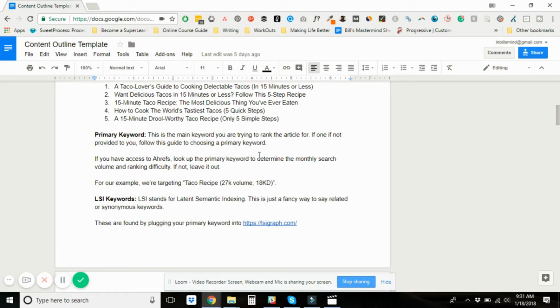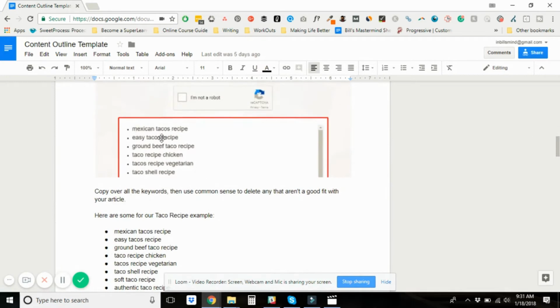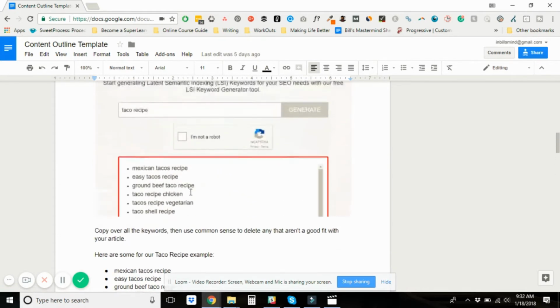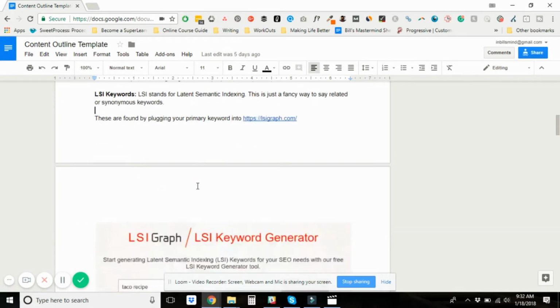LSI keywords, which I also talk about in the SEO case study, are latent semantic indexing keywords, which is just a fancy way of Google saying related or synonymous keywords. So if you have taco recipe, which we have here as our primary keyword, an LSI keyword might be something like easy taco recipes, ground beef taco recipe for chicken, vegetarian taco recipes, things like that. And you can find these by going to lsigraph.com. That's another tip I got from Brian Dean of Backlinko.